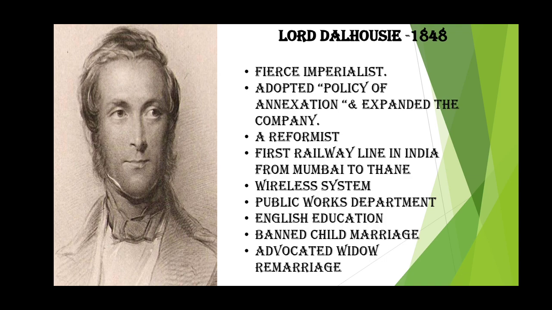He passed laws to ban child marriage, because in earlier times, as you know very well, parents used to get children married at a very young age. He also advocated widow remarriage. Advocated means he passed laws where widows could get married again.